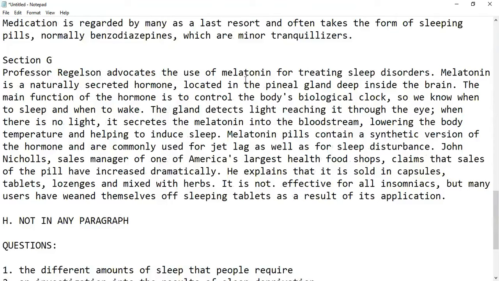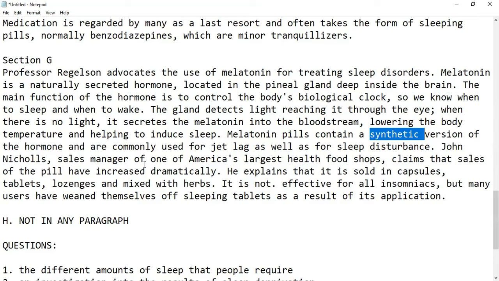Professor Rigelson advocates the use of melatonin for treating sleep disorders. Melatonin is a naturally secreted hormone, which can be found in some kind of pill. Synthetic melatonin pills contain a synthetic version of the hormone and are commonly used for jet lag. So people in America are using it. It has been on sale.